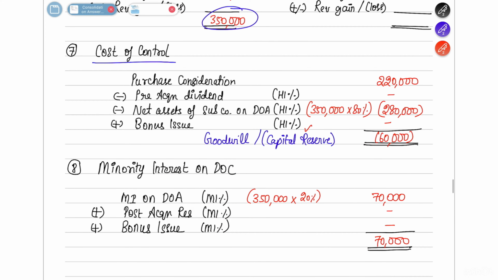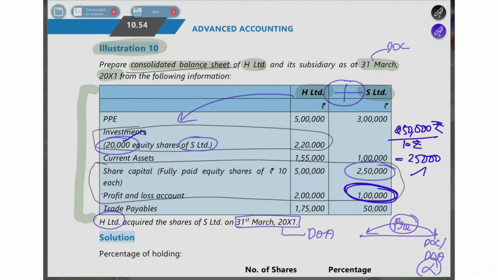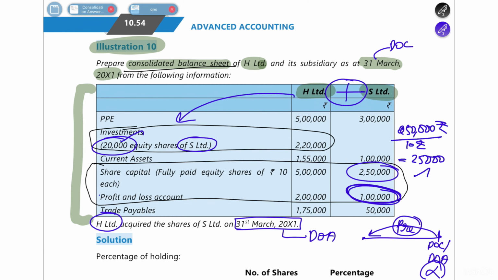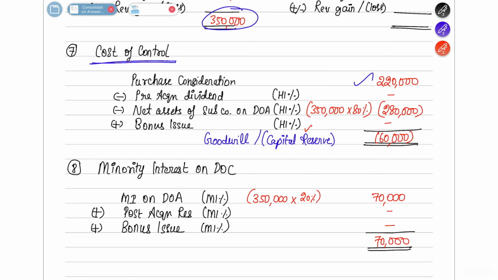Next, you find out what is the goodwill or capital reserve. Purchase consideration as given in the question is 2,20,000. As investments they have given here that they have paid a purchase consideration of 2,20,000, so this is how much they have invested in the subsidiary company. There is no pre-acquisition dividend. There is no bonus issue. So net assets share would be 3,50,000 into 80%. So they have acquired net assets worth 2,80,000. Further, they have paid only 2,20,000. So 60,000 they have got more. So that will be a capital reserve.